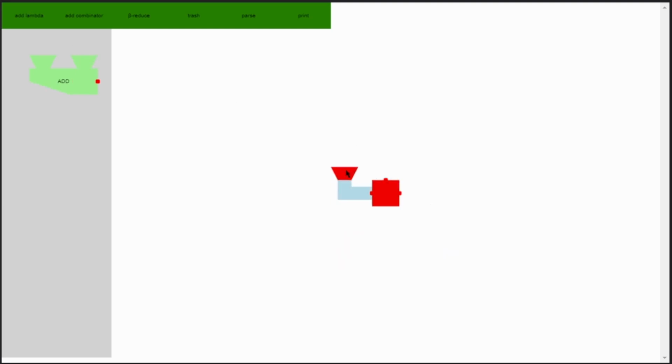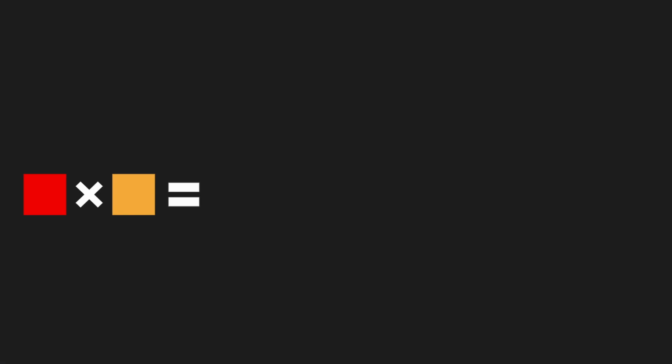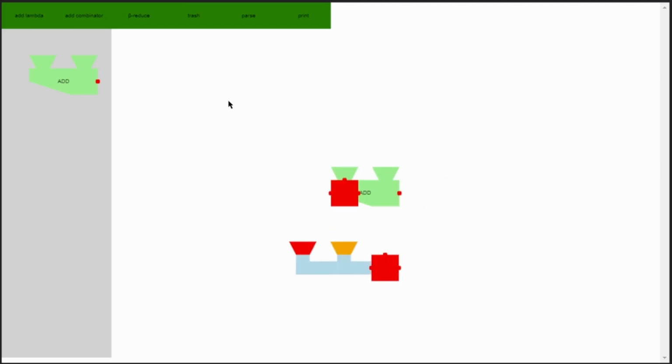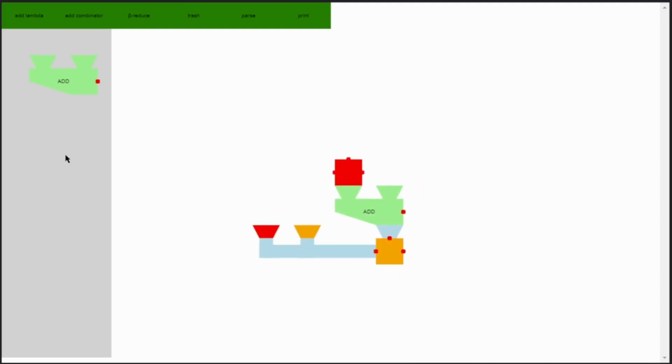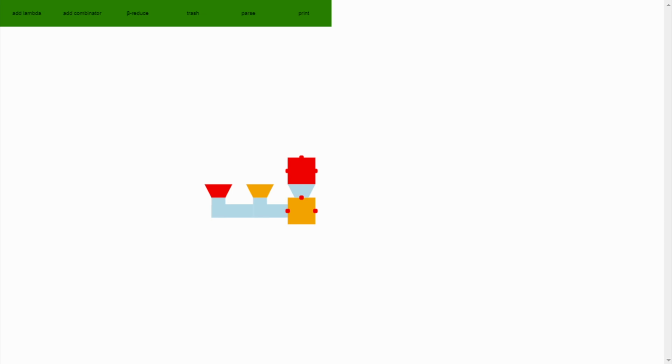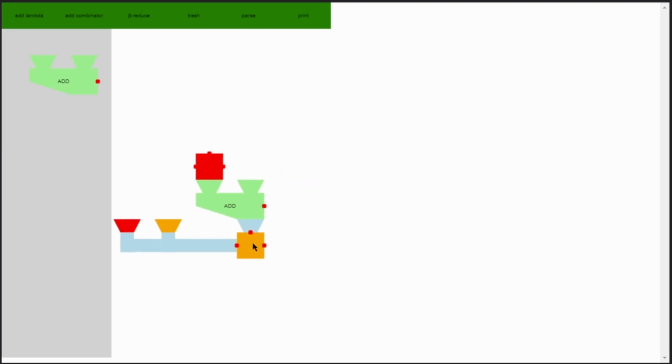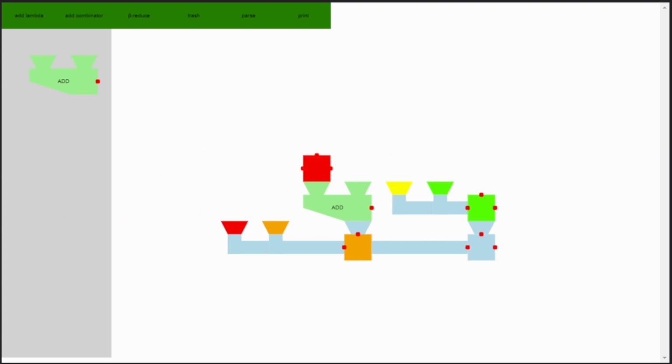Multiplication is also pretty similar, but this time we want to repeatedly add. Multiplying red and orange is like starting from 0 and adding red orange times. So the function we want to repeat is adding red, and the number of times we want to repeat adding red is orange. So we can put the add combinator with red as its first input into orange, and the second input should be what we're starting with, which is 0. But what is 0? Well, if 1 applies an operation to a value once, 0 should apply an operation to a value no times, so just return the value. So we can put that in as the second input, and there we go, we can multiply.